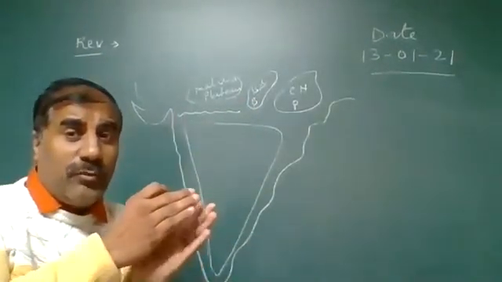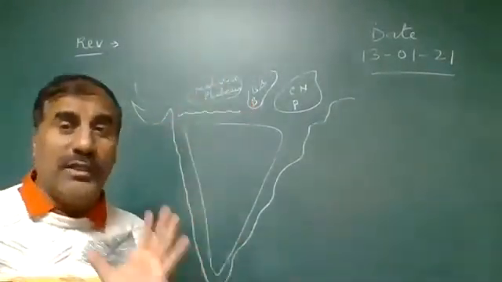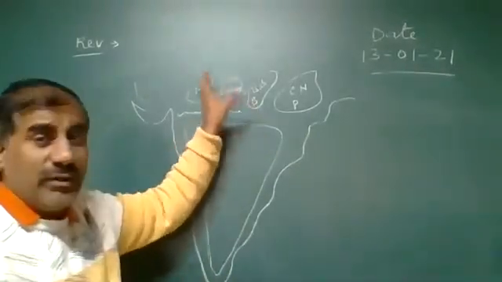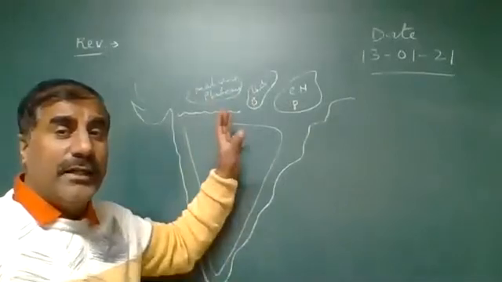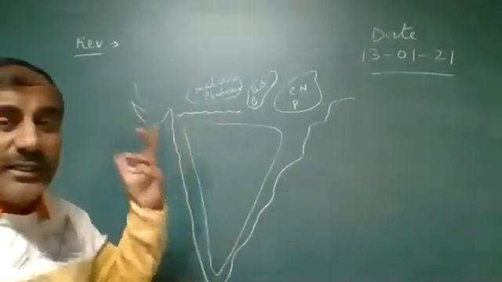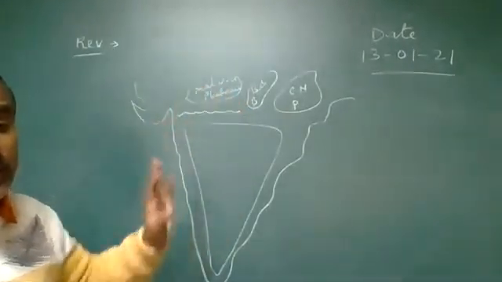Bundela means those people who are living in that area. Bundelkhand is between the border of MP and UP, where Jhansi is located. Okay, Bundelkhand is the area located between the MP and UP border, near Jhansi Road. Bundelkhand and Bagelkhand. So on the eastern side it is divided into Bundelkhand and Bagelkhand.